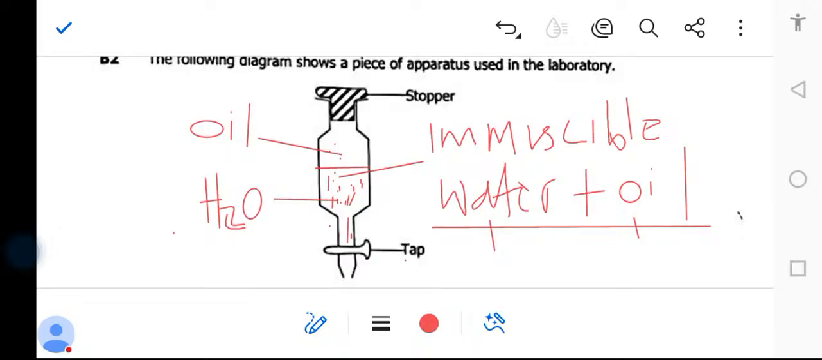All right, so now what happens? How do you separate water from oil? There is a tap here. This tap, they open it gently to allow the flow of water. When water reaches this point, the tap will be closed. Then you just remain with the oil and a few levels of water. Are you getting that? So, what are immiscible liquids? These are liquids which do not mix completely.